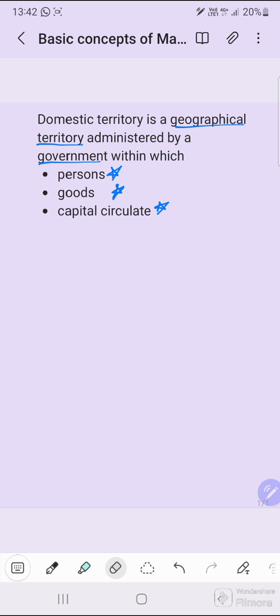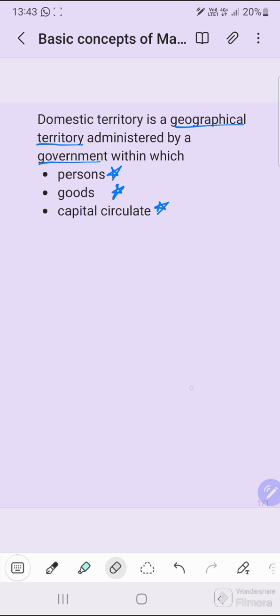There are certain additions to this domestic territory which we learned previously: the ships and aircrafts owned and operated by normal residents between two or more countries, fishing vessels, oil and natural gas rigs, and floating platforms operated by residents of a country in international waters where they have exclusive rights. Then the next one was embassies, consulates, and military establishments of a country located abroad. So these are also part of the domestic territory.